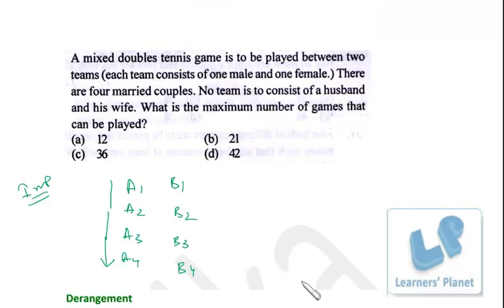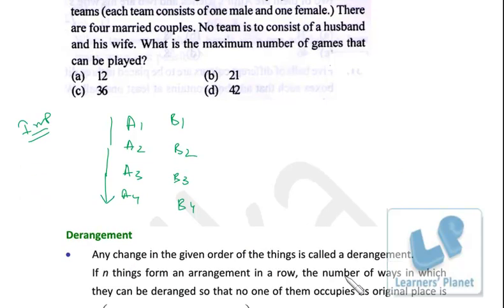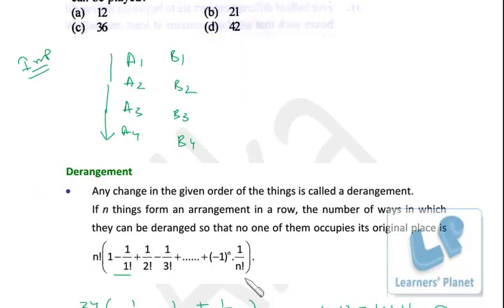The best example of this concept is the envelope and letter problem, when none of the letters gets into the right envelope. So just try to understand this concept and definitely learn the formula. It will be easy for you to do the problem in seconds if you know the formula.